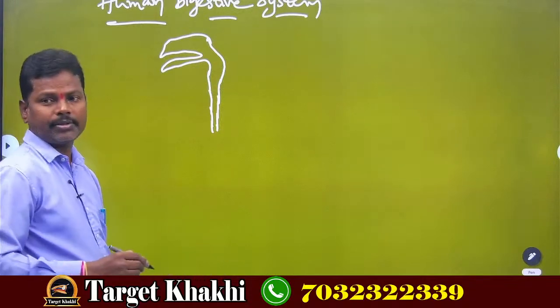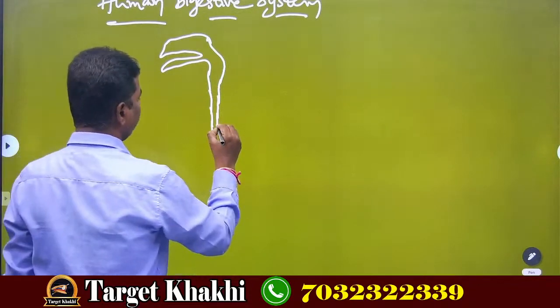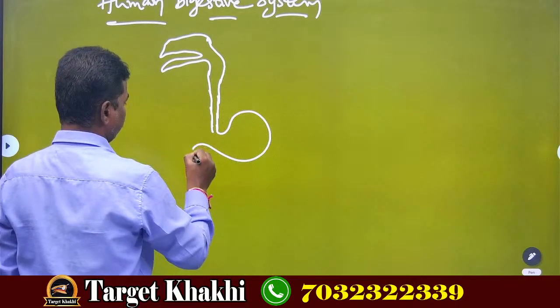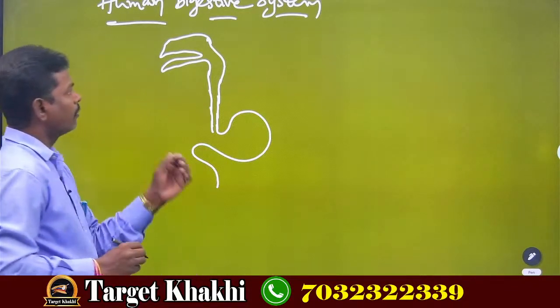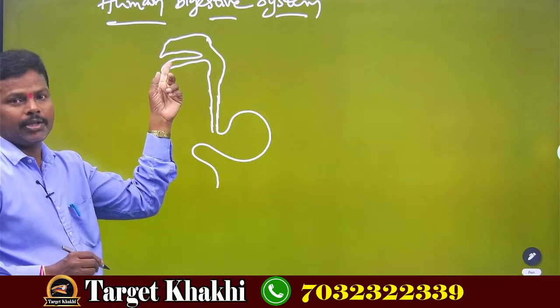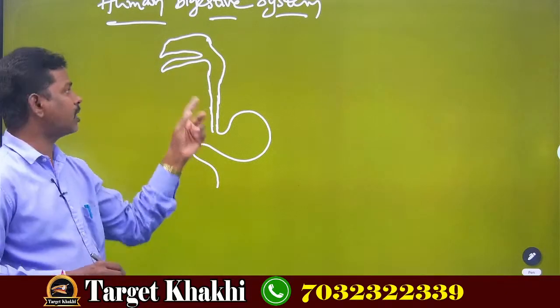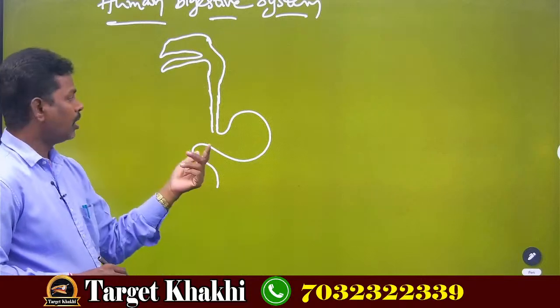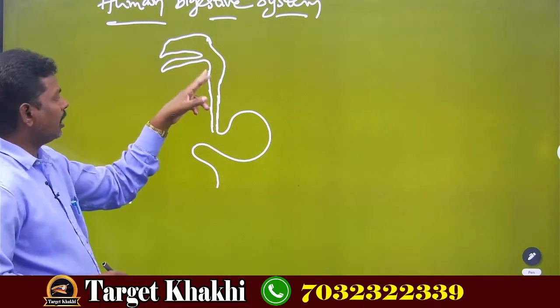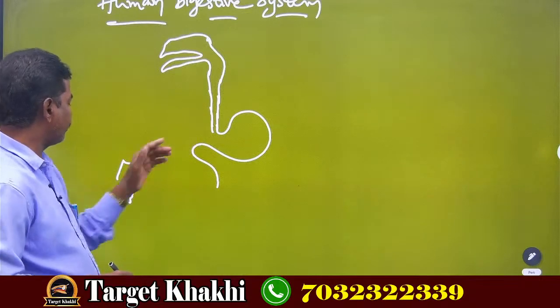I am drawing the digestive system of our human body. This is nothing but the mouth. I already told you, the human digestive system starts with the mouth and ends with the anus. Now I have drawn the mouth, next the pharynx, next the esophagus, the food pipe.